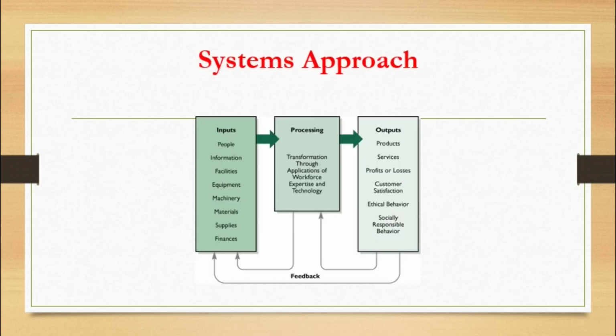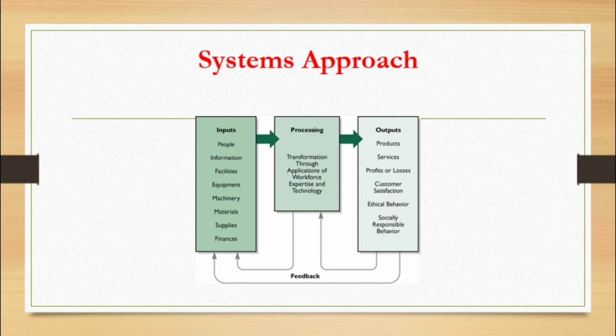The next one is the systems approach. The systems approach has four parts: input, processing, output, and feedback. Input has all the raw materials, and these raw materials are processed, and we get the output. If the output is good, we take it forward with decision making.